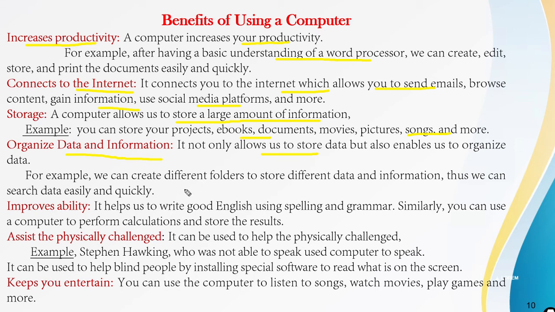For example, we can create different folders for different purposes, and those folders can hold different types of data. Related information can be stored in one folder, and another type of information can be stored in another folder like that. And with the help of those folders, we can search the data easily and quickly.